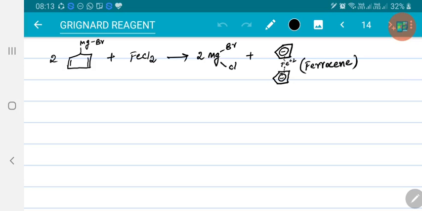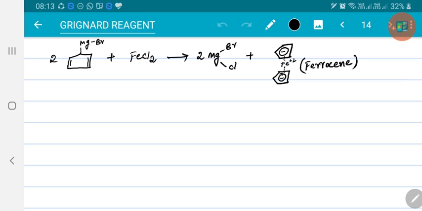In this video we will discuss some exceptional reactions shown by Grignard reagent. In earlier videos we have seen some numerical problems on Grignard reagent, whereas now we will discuss a reaction shown by Grignard reagent that is not with the electrophilic carbon, except electrophilic carbon, where it will attack over the substrate.